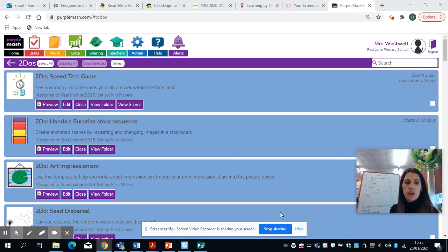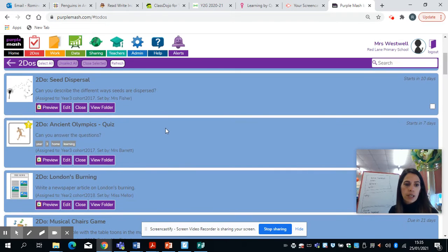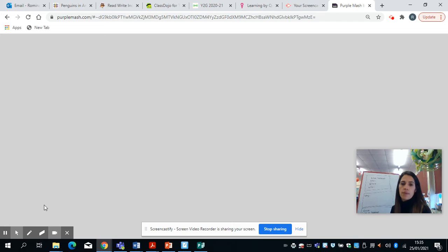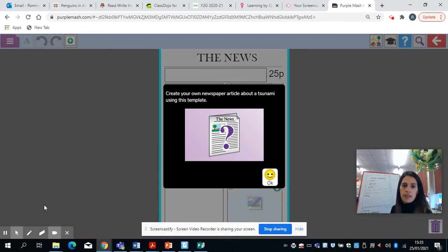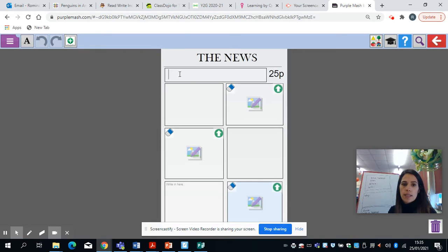So what we've done, if you go onto your Purple Mash, log in, and if you go to your to-dos, you'll see you have a to-do set called London's Burning. So we open that, and it will look like this. So you can type in this bit, and you title, so you've got your title of the newspaper.